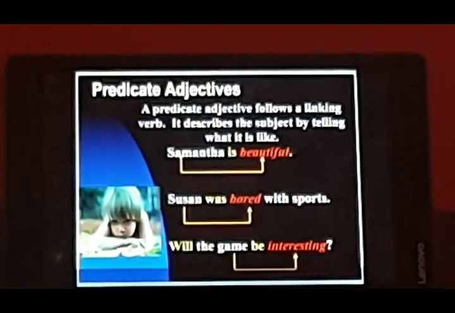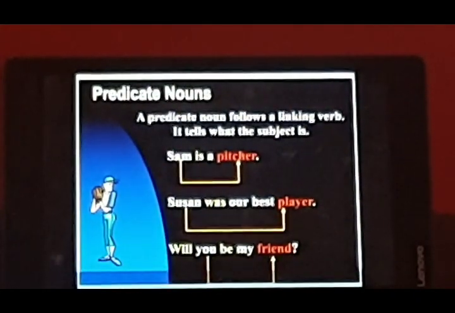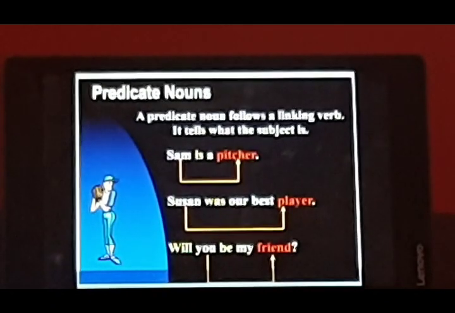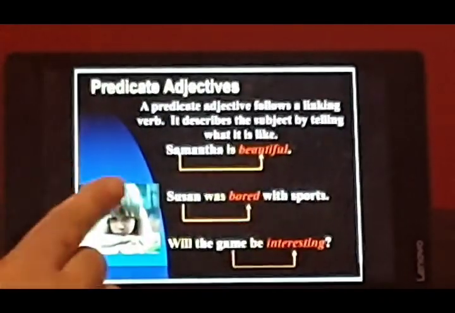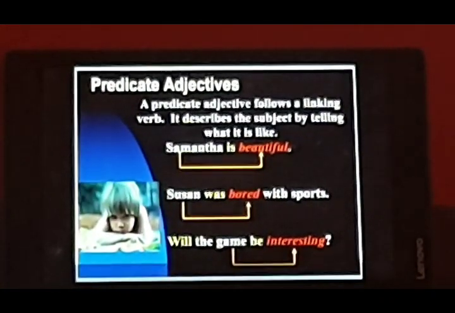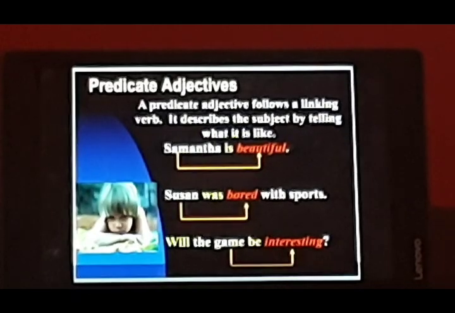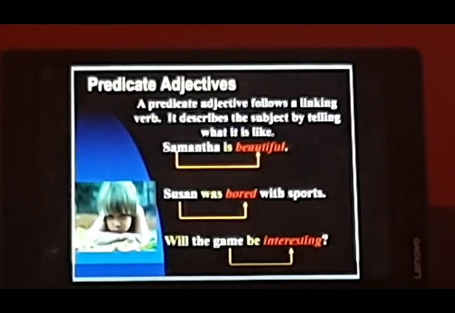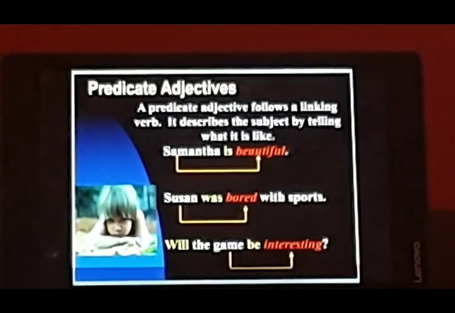Now predicate adjectives. See, here we are talking about nouns. Pitcher is a noun. Player is a noun. Friend is a noun. So here the subject is being linked with the predicate noun. And if it is an adjective after the linking verb, then it becomes the predicate adjective. A predicate adjective follows a linking verb. It describes the subject by telling what it is like. Samantha is beautiful. Susan was bored with sports. Will the game be interesting?